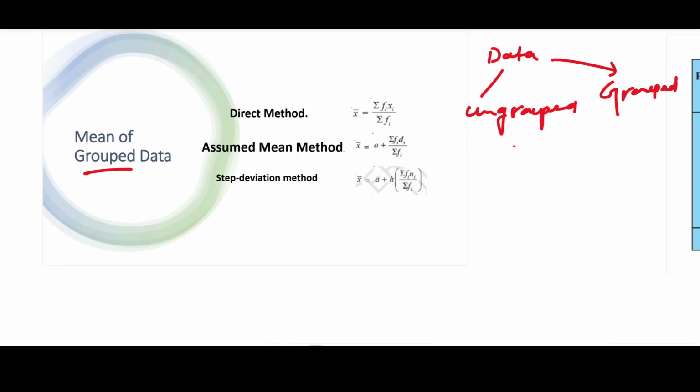This is the ungrouped data, that means a list of numbers. If you talk about ungrouped data, this is only a list of numbers. And grouped data is divided into classes.